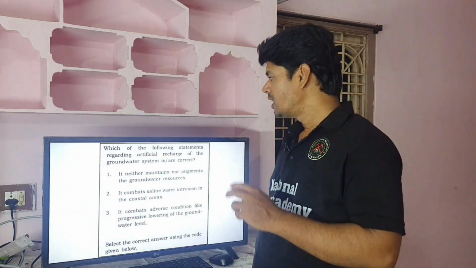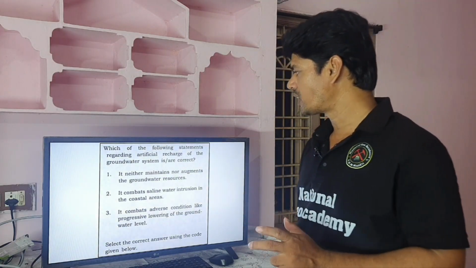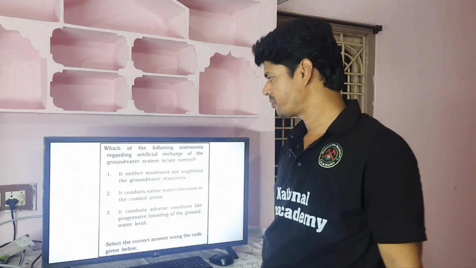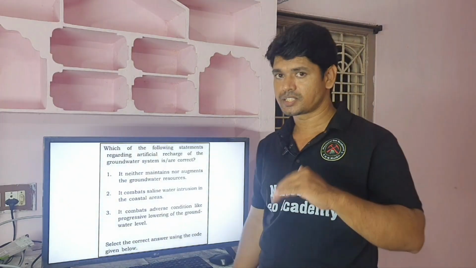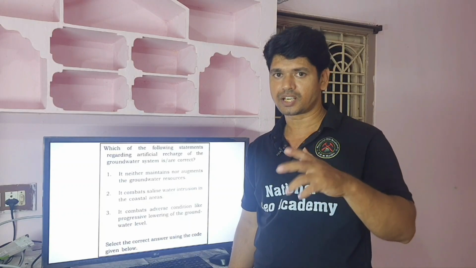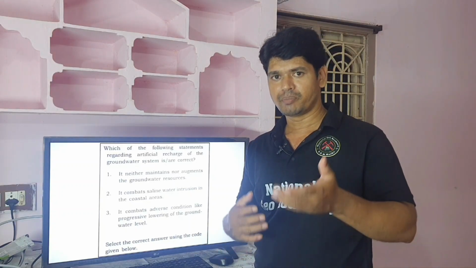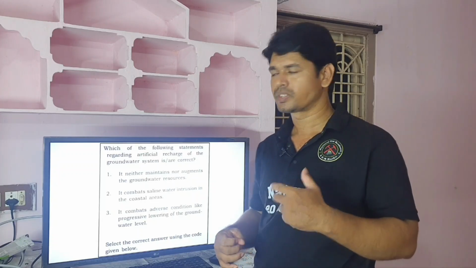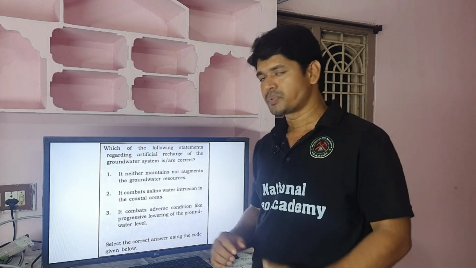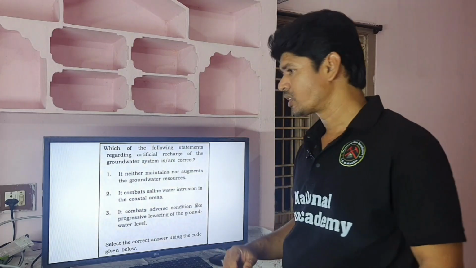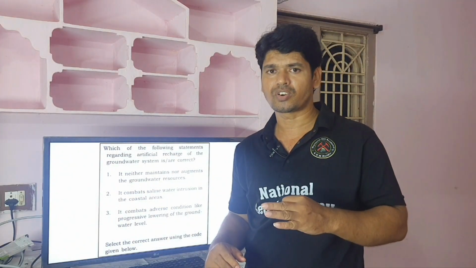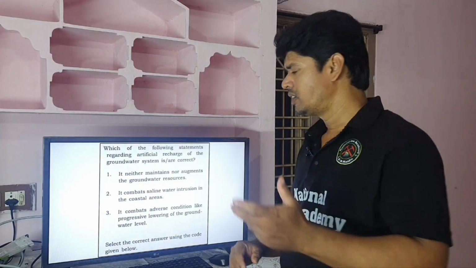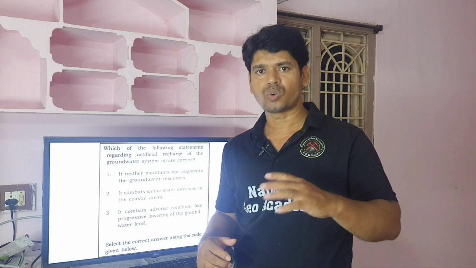Next one, which of the following statements regarding artificial recharge of the groundwater system is correct? Artificial recharge means we make water reach the aquifer. So, we will see the options. First one, what is the purpose of artificial recharge of groundwater? We can maintain and improve the groundwater levels.